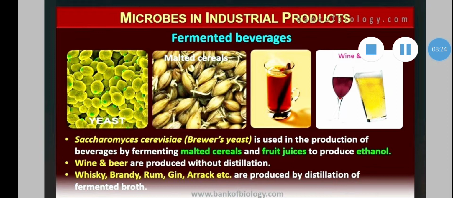The diagram of the tubular tower fermenter is very important, which is given on page number 260. All of you please practice that diagram properly.